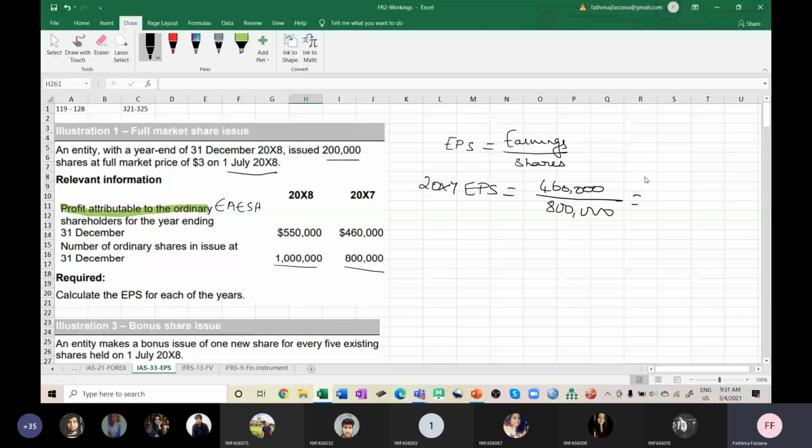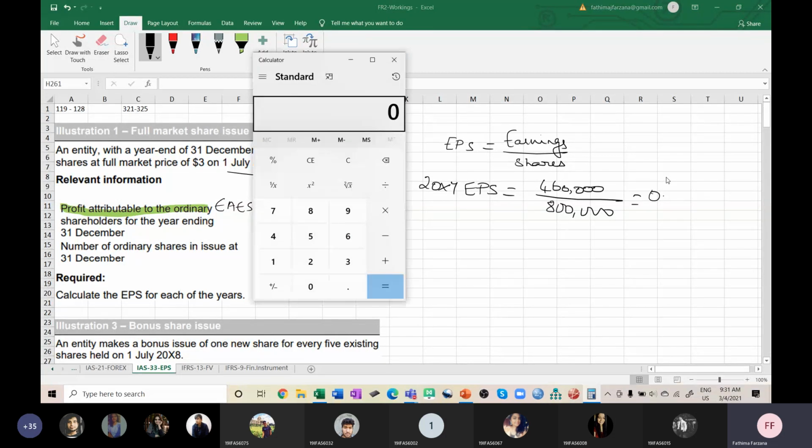What decimal are you getting? Whenever you're calculating EPS, it is better to take 3 decimals. 460,000 divided by 800,000, is the calculator visible? Yes, ma'am. Okay, 0.575.